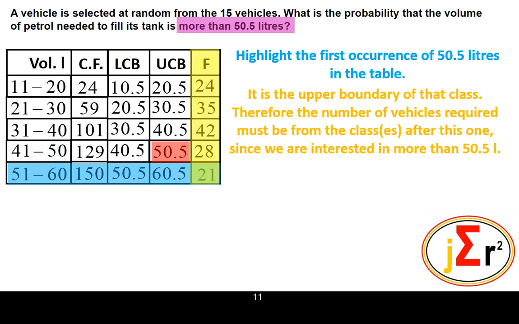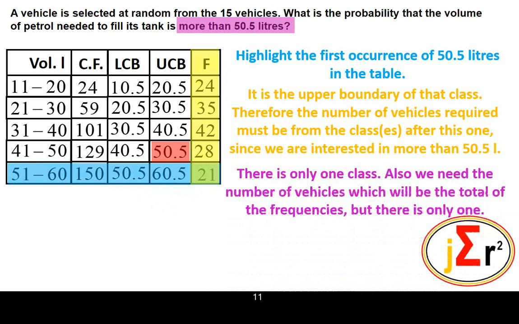And what do we know next? There is only one class. So we have only one class in which the volume required is more than 50.5 liters. How do we know that? We know that because 50.5 liters is the upper boundary of this class.